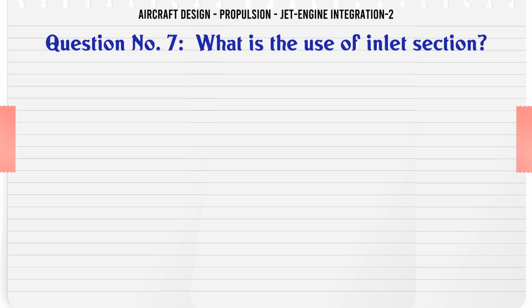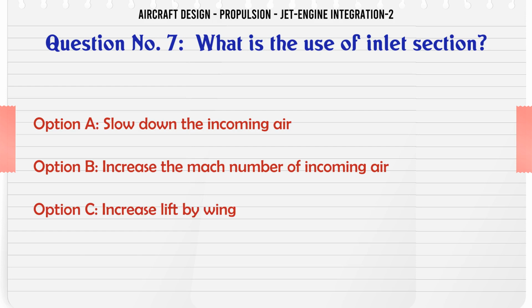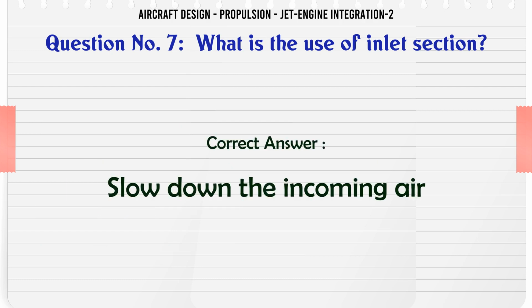What is the use of the inlet section? A. Slow down the incoming air. B. Increase the Mach number of incoming air. C. Increase lift by wing. D. Increase lift curve slope of tail. The correct answer is slow down the incoming air.